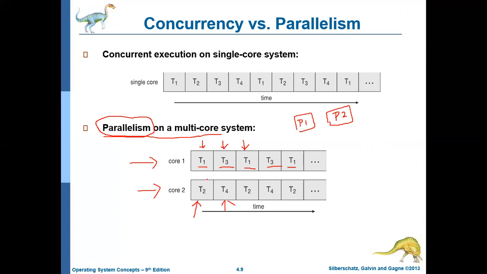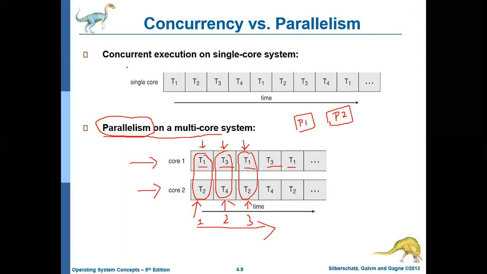So this is an example of true parallelism, because the x-axis is time, and here you can see that in the same time, two threads are getting executed. If you call this the first unit of time, then in the first unit of time, two threads are running parallelly, thread 1 and thread 2. Similarly, in the second unit of time, thread 3 and thread 4 are running parallelly. In the third unit of time, thread 1 and thread 2 again run parallelly. So this is an example of parallelism.